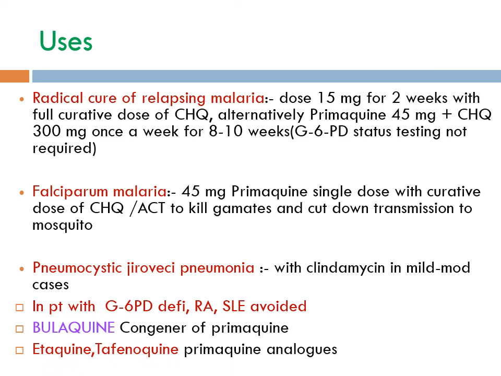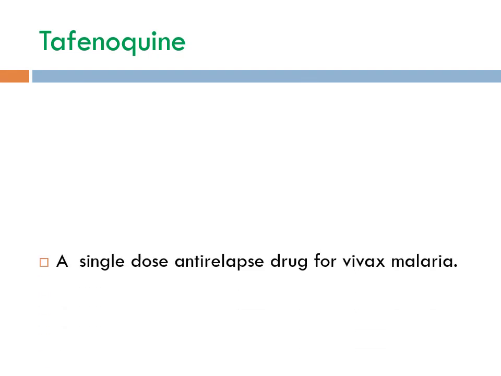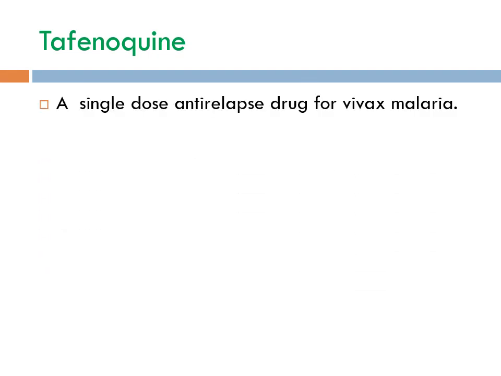Etaquine and tafenoquine are primaquine analogues. Tafenoquine is a primaquine analog which is developed as a single-dose anti-relapse drug for P. vivax malaria. It has a very long plasma half-life, about 14 to 90 days, as compared to primaquine, which is only 6 to 8 hours. So it acts for weeks even after a single dose.